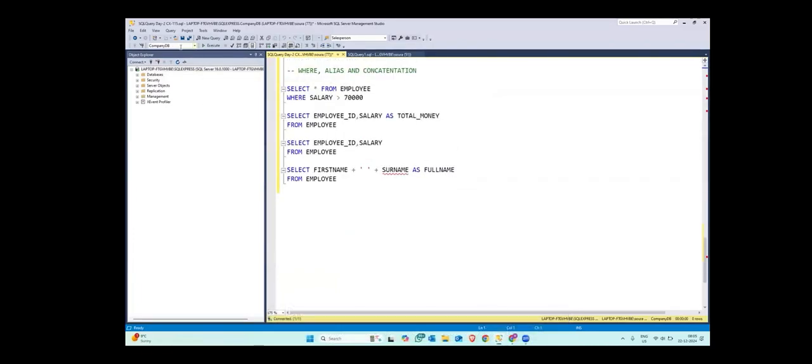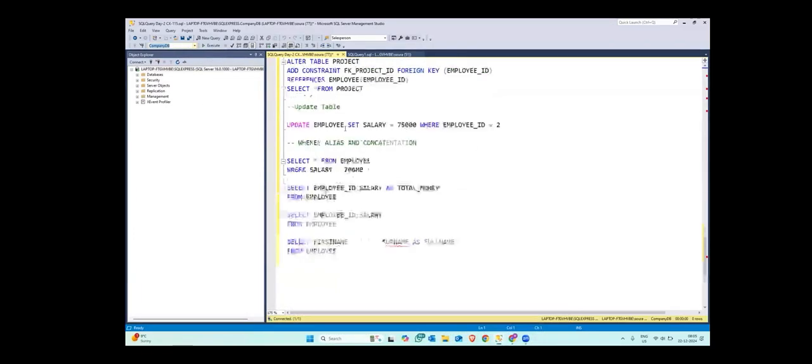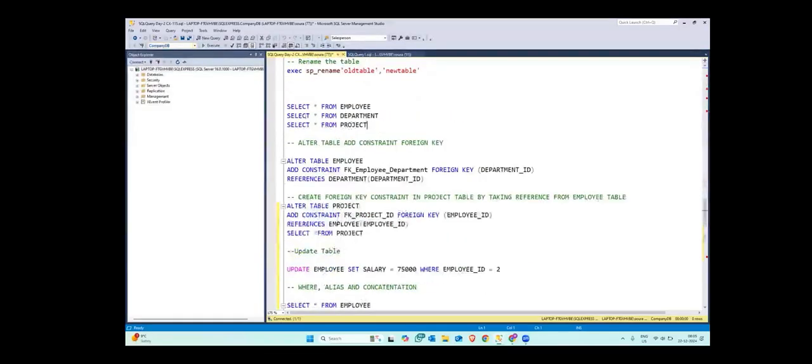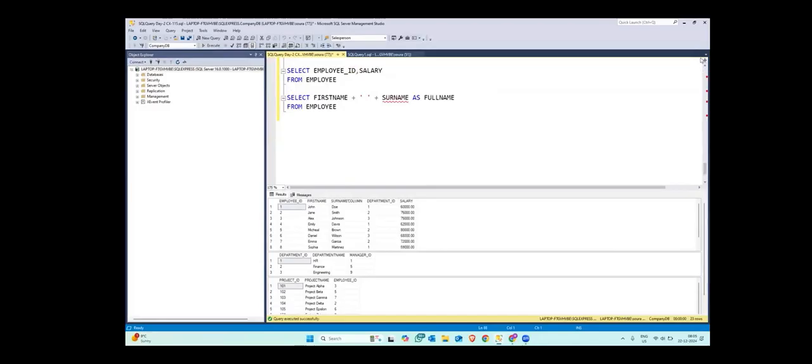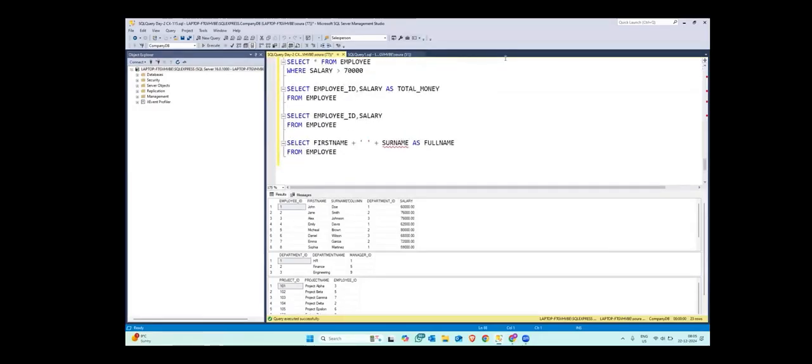See, we were working on the company DB database and we had three tables, which are employee, project, and department. You remember these three tables? One is employee, with first name, surname, and salary, right? Then we have the department table, then we have the project table. So three tables, and we ended with these three.